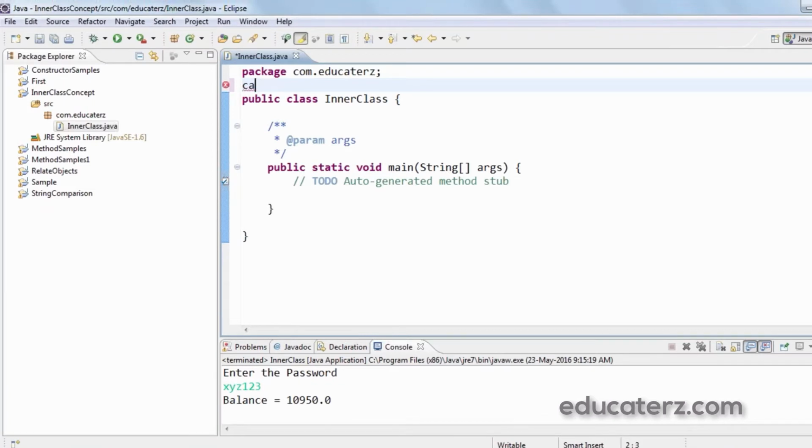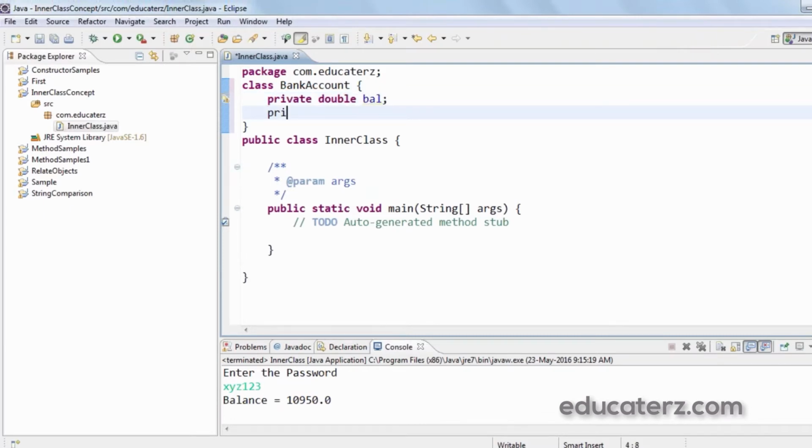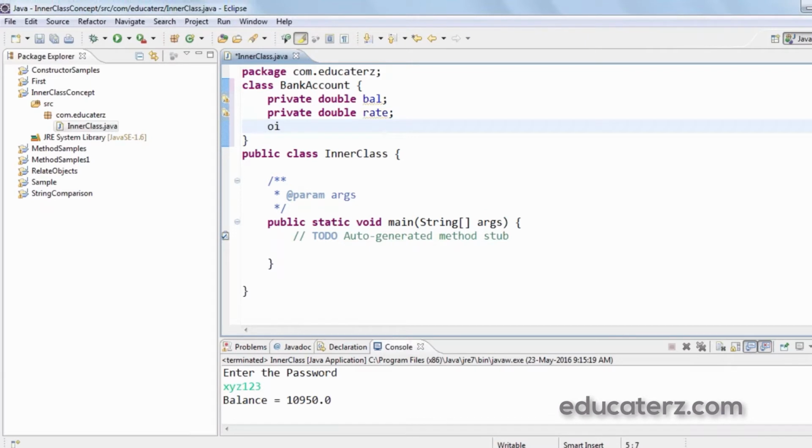So class bank account. In this I would write two instance variables, namely balance and rate, with one calculate interest method.